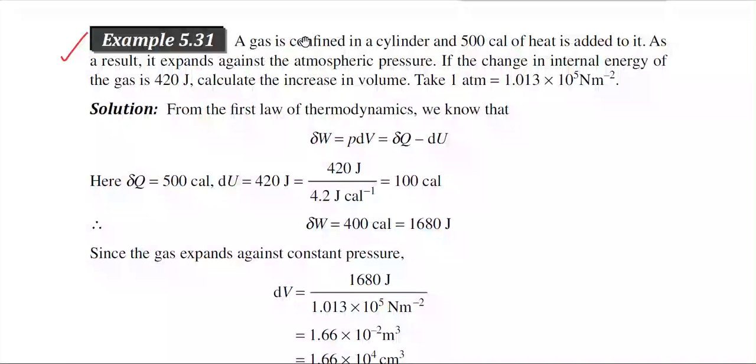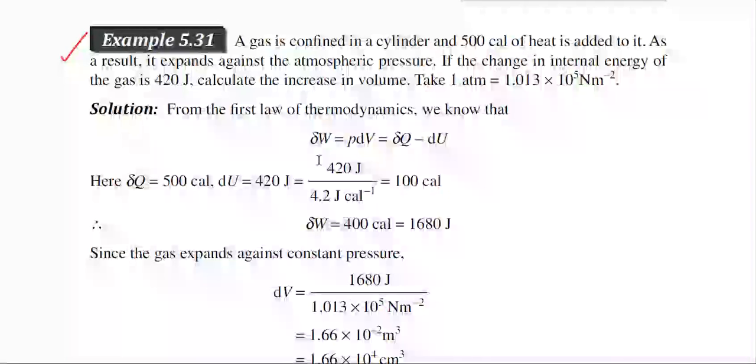Now another problem. A gas is confined in a cylinder and 500 calorie of heat is added to it. So we are providing some heat to a gas which is confined in a cylinder, and the amount of the heat is 500 calorie. As a result, it expands against the atmospheric pressure. So what is happening? The gas is expanded as you are providing heat. If the change in the internal energy of the gas is 420 joule, calculate the increase in volume. As the gas is being expanded, we have to calculate the increase in volume, and 1 atmosphere pressure is equal to 1.013 into 10 to the power 5 Newton per meter square.